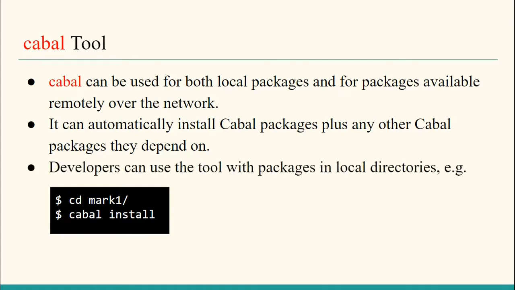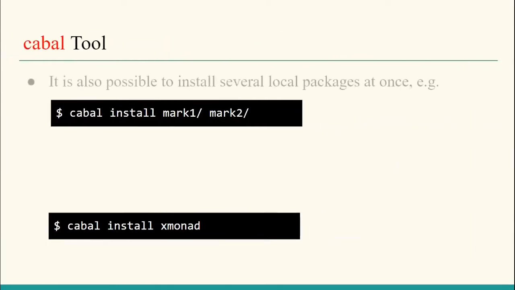So developers can use the tool with packages in local directories. It is also possible to install several local packages at once. So as we see, say for example, we have Mark1 and Mark2, and we try to install them in one go. Then we can write cabal install Mark1/ and Mark2/.